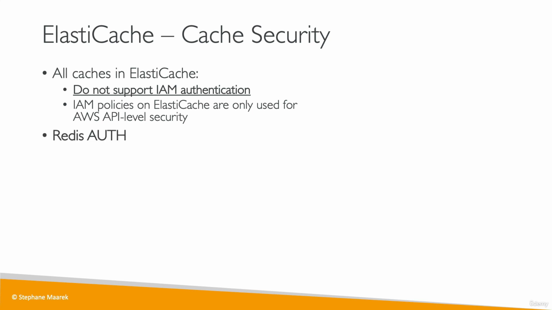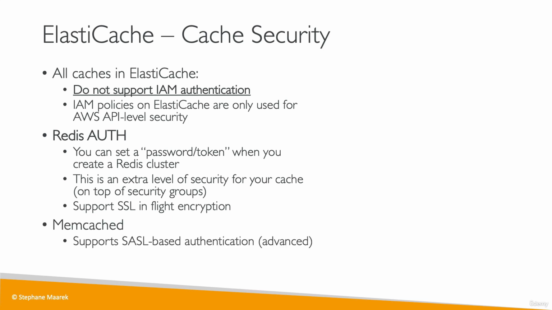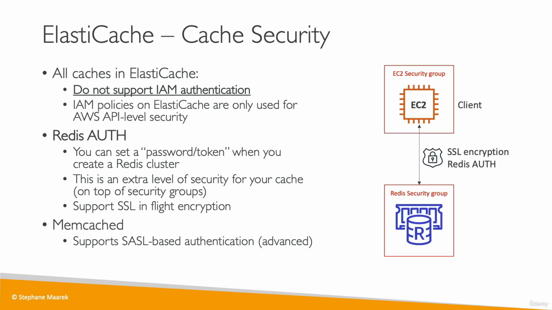Now, if you want to authenticate to Redis, you can use Redis AUTH, and you can set a password token when you create a Redis cluster, and this allows you to have a password when going into your cache. This is an extra level of security on top of security groups that you can use for your cache. And you can support SSL security for in-flight encryption. Whereas Memcached supports SASL-based authentication, which is quite advanced, so a different kind of authentication mechanism.